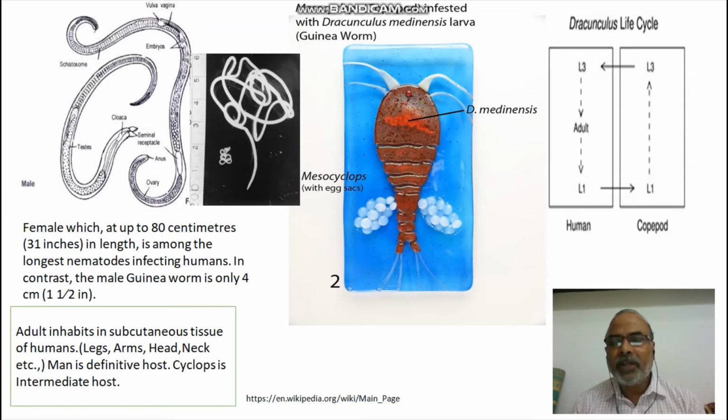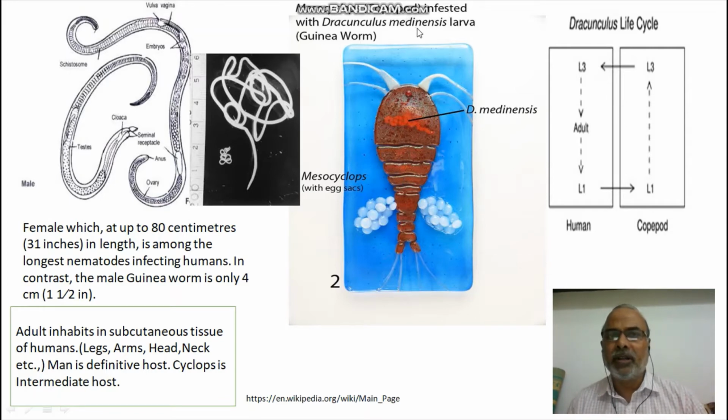A secondary or intermediate host is that host in which the parasite undergoes larval development or asexual development. So based on this, you can understand that Dracunculus completes its sexual life cycle in man, whereas the asexual life cycle is in Cyclops, Mesocyclops.